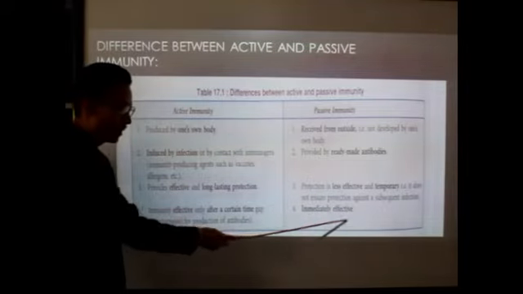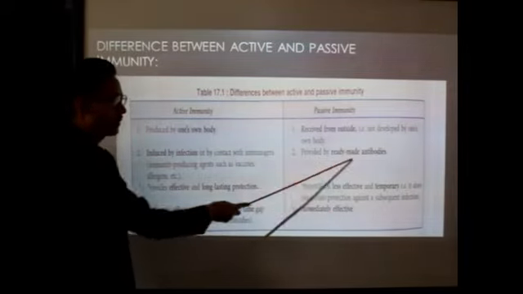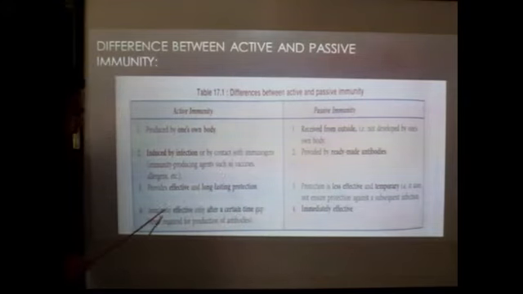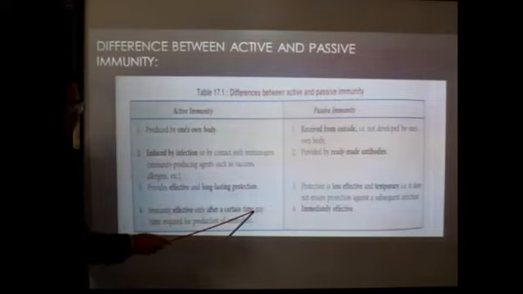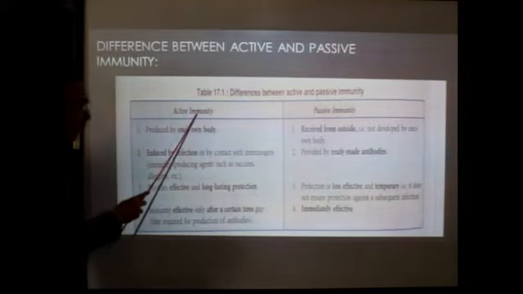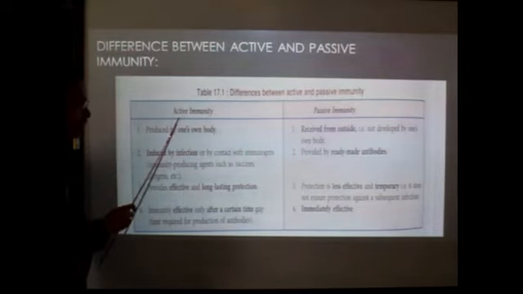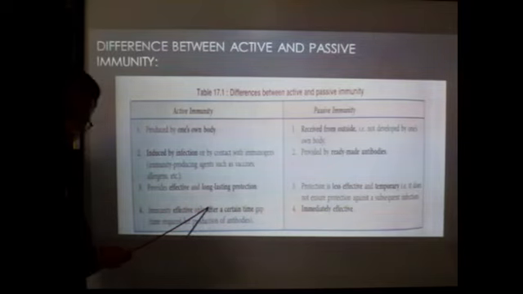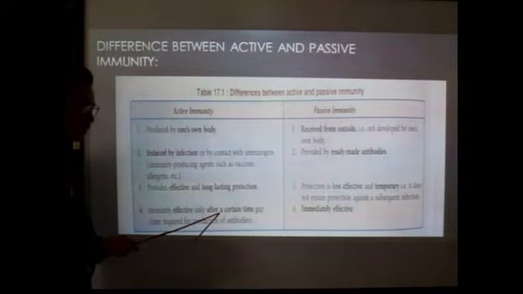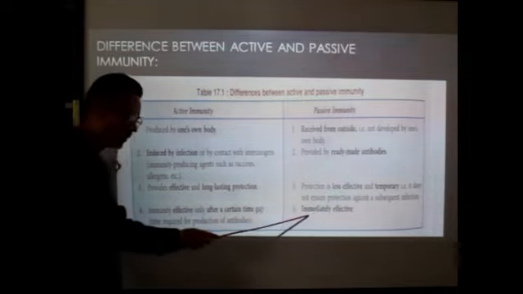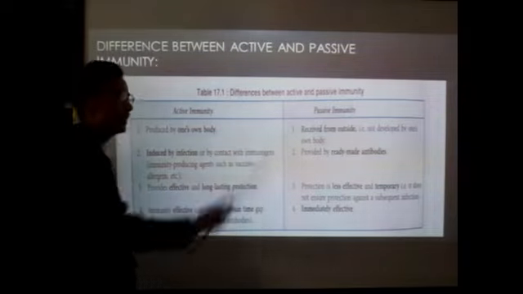Why is it effective? Because we are simply taking the ready-made antibody. But active immunity is effective only after a certain time gap. It is not effective immediately, because a certain time is required for the formation of antibody against the antigens. But passive immunity is effective immediately because we are simply taking the ready-made antibody.